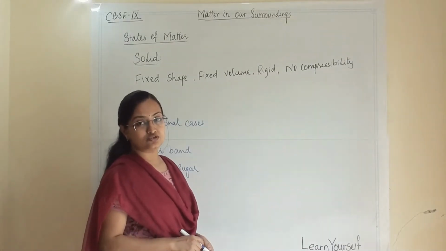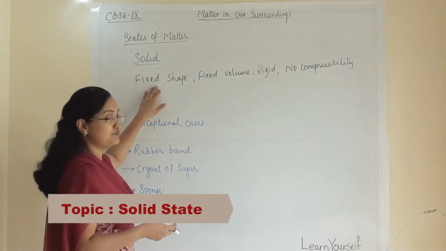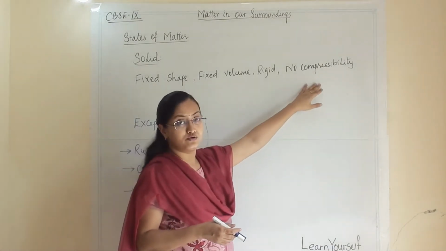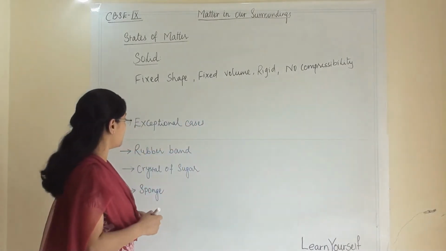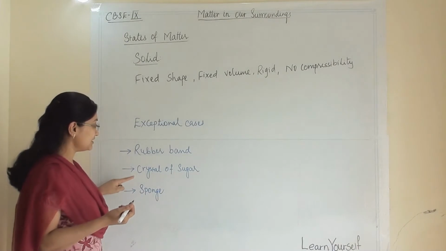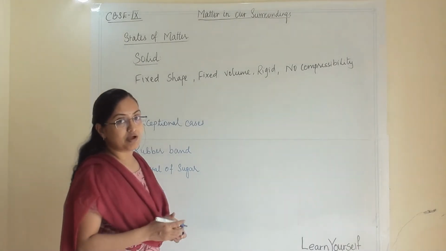So let us first talk about solid. We have seen that it has fixed shape, fixed volume, they are rigid and they are non-compressible. Now we are talking about some exceptional cases, that is rubber band, crystal of sugar and sponge. So let us discuss one by one.